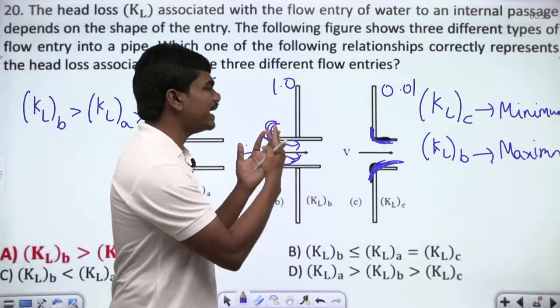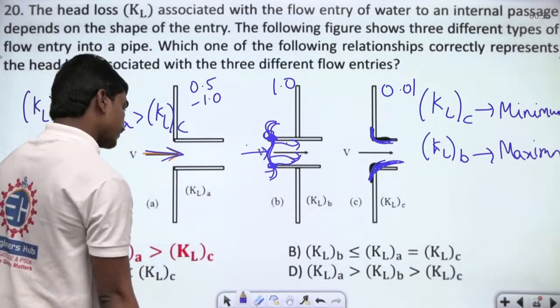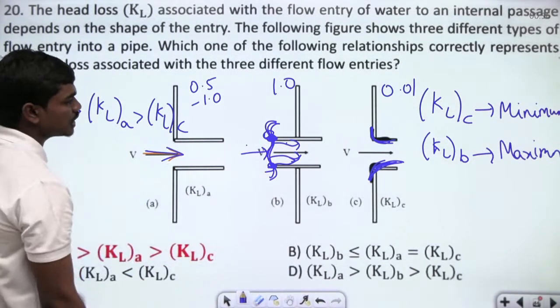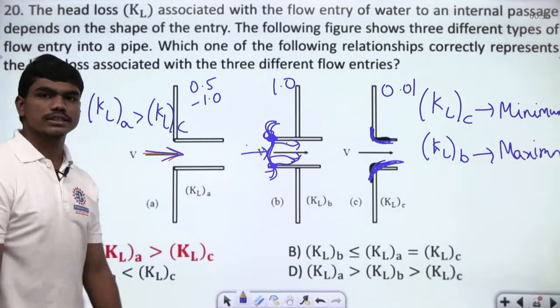But of course by intuition we can tell, we may not tell the values, but we can tell this is the correct answer because you can experience that losses in this situation will be a bit more comparatively. Okay.